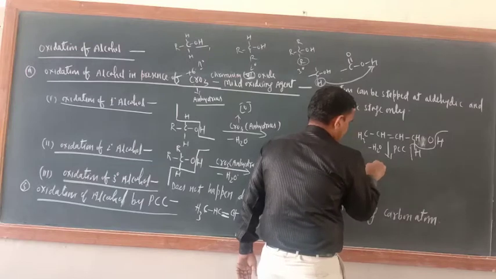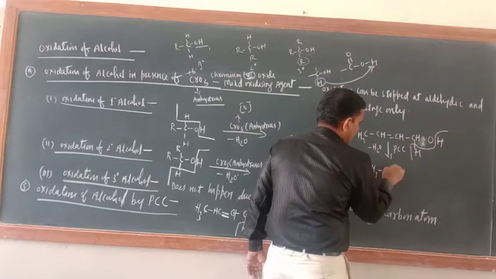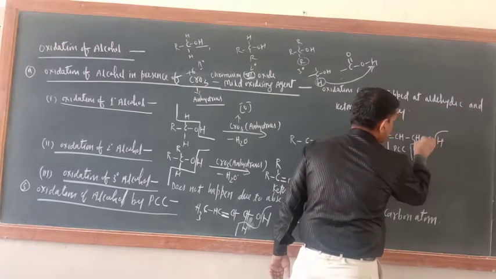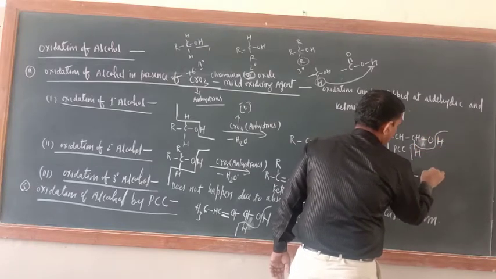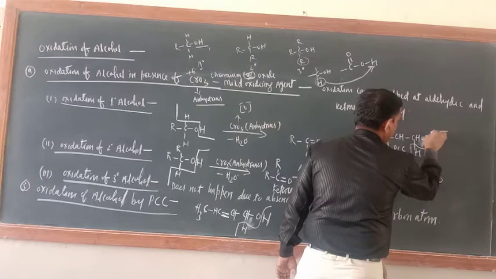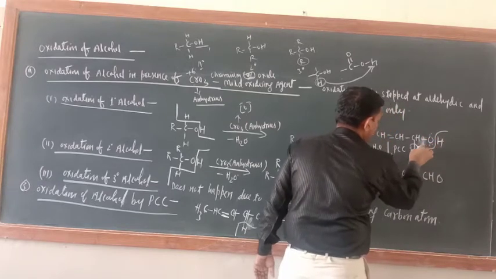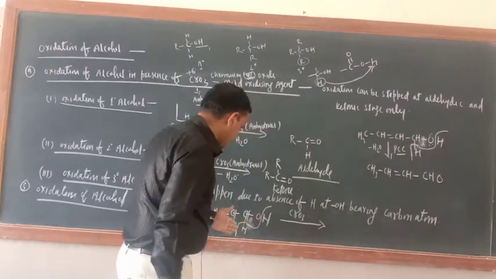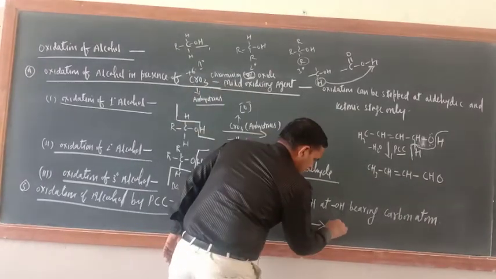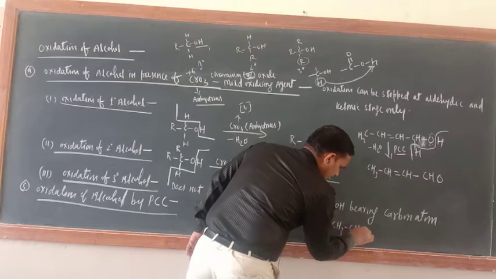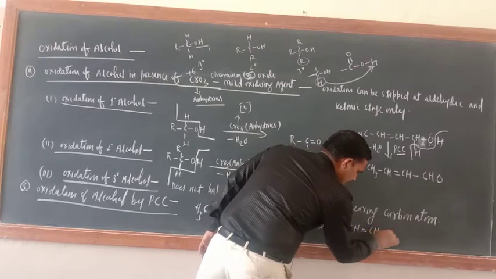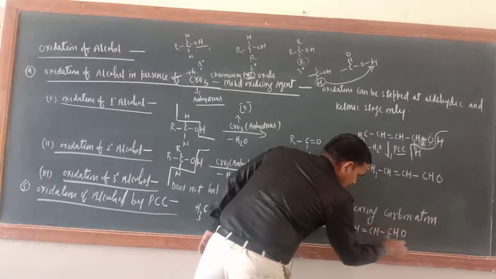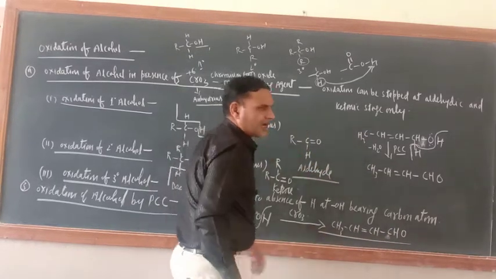Just see here. CH3, CH, double bond CH and CH, and O is there, only H and H has come out. Okay, PCC. So this is a selective reagent. Same thing here also you can write. CH3, CH, double bond CH and CHO. Okay, aldehyde, crotonaldehyde you have got.